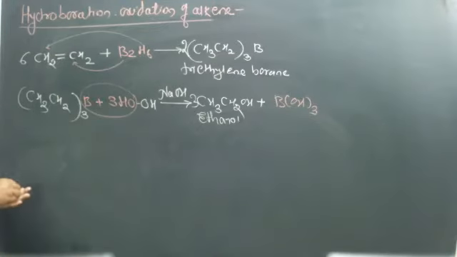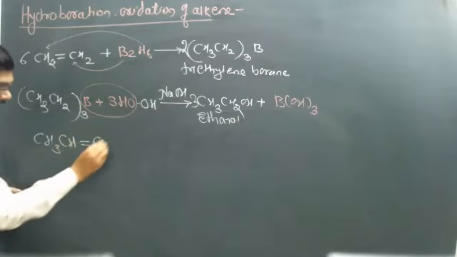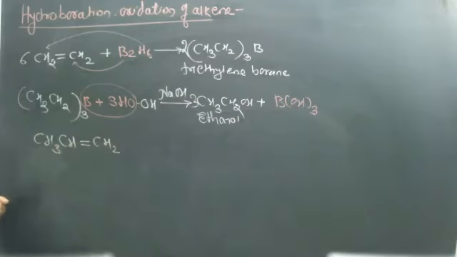See the example: CH3CH=CH2, this is an unsymmetrical alkene, propene.